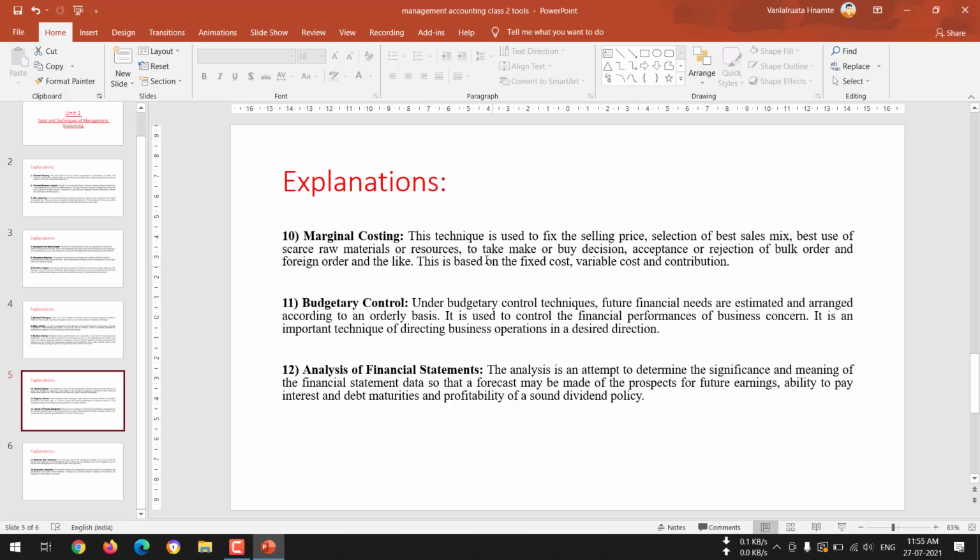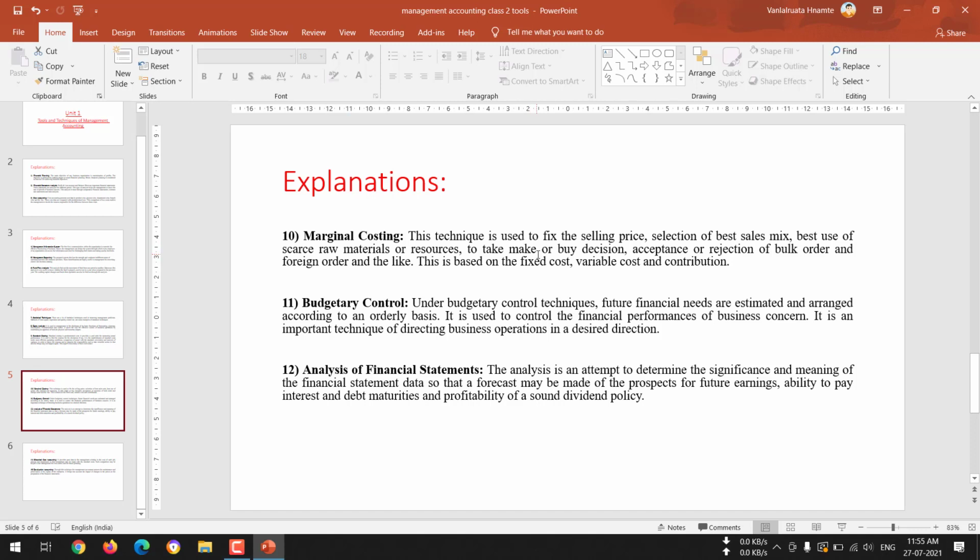And next is to take make or buy decisions. Make or buy decision means when the company or the organization decides to make a particular product, whether by making it, it will be profitable for the business, or buying from outside it will be more profitable. So this decision will be taken with the help of marginal costing.